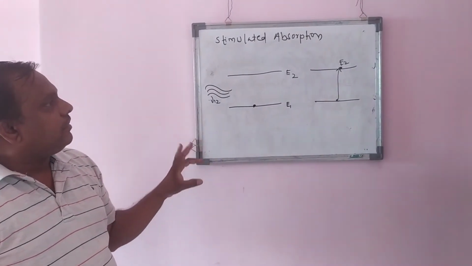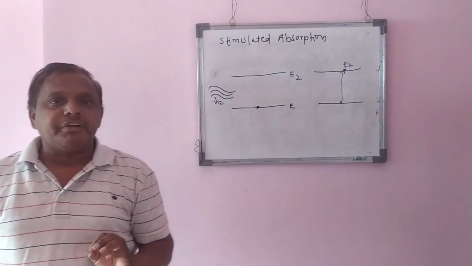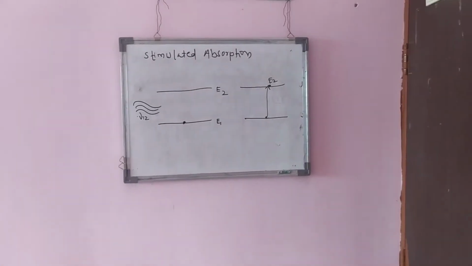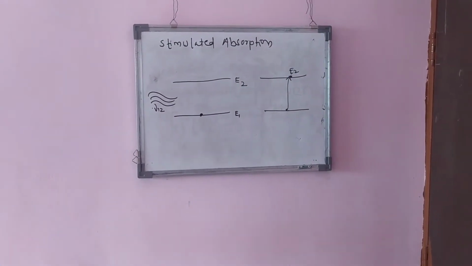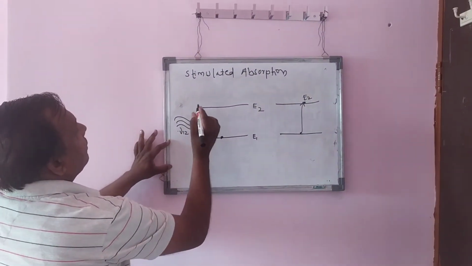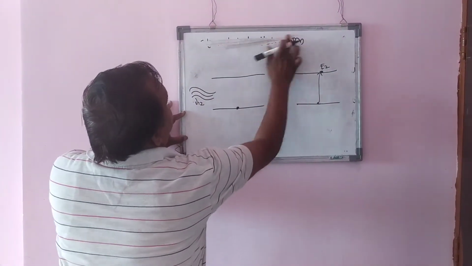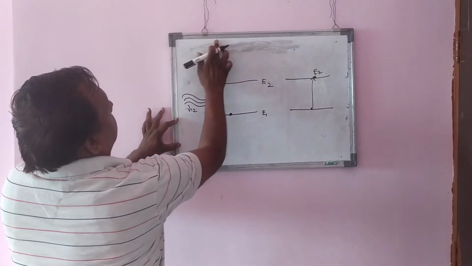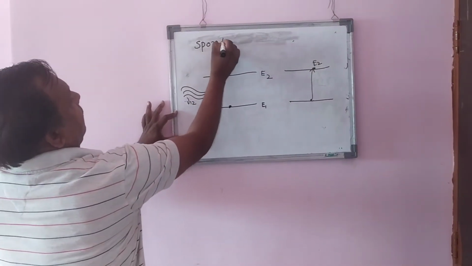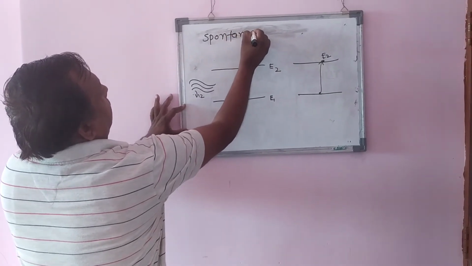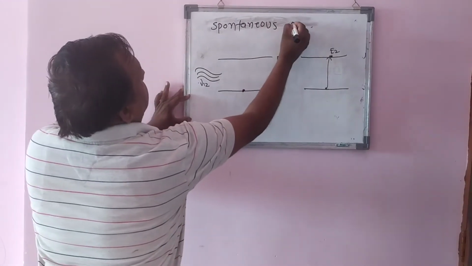Again, we shall discuss the next concept: spontaneous emission.